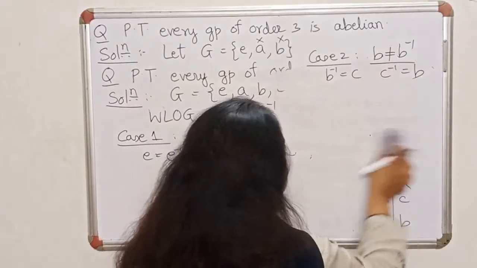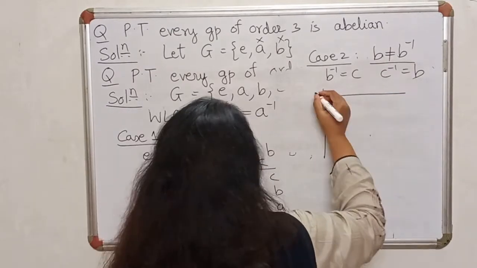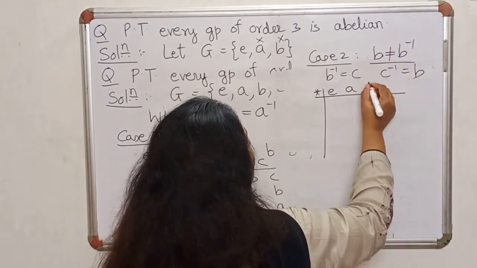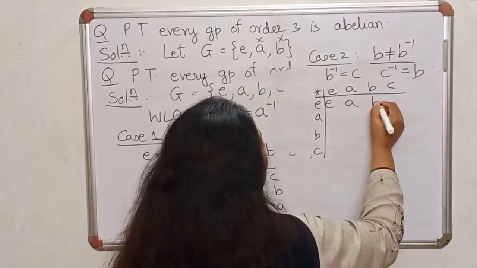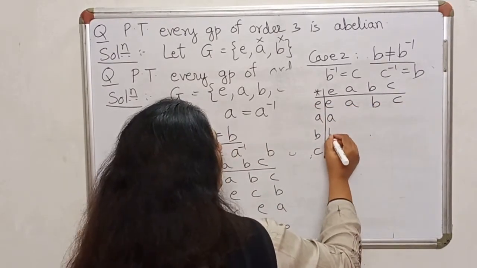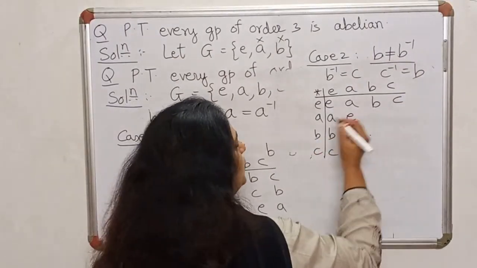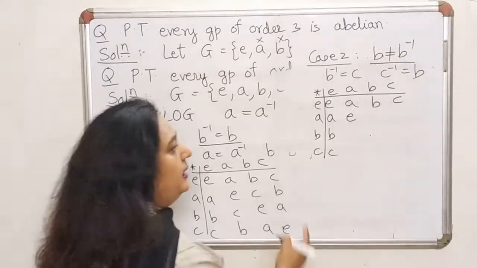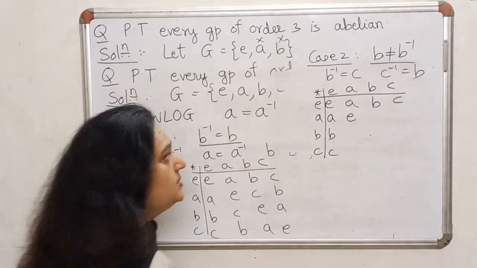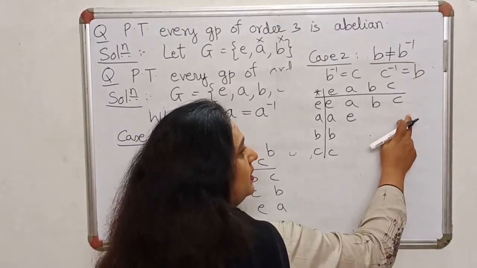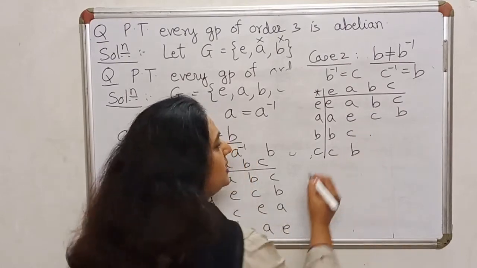Now look at the composition table in this case. E, A, B, C. E is identity. So my first row will be the same as the heading row. My first column will be the same as the heading column. Inverse of A is A, so I'll get identity here. And in every row and every column, every element must appear exactly once. So it can't be BC here, otherwise B will be repeated. It will have to be CB here, CB here.